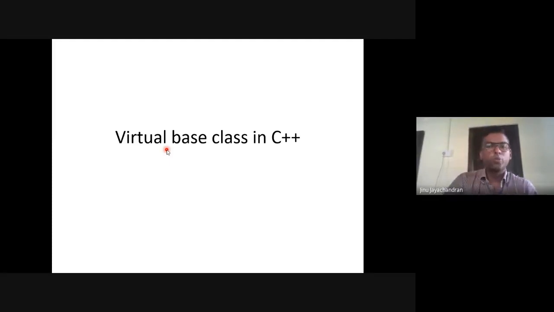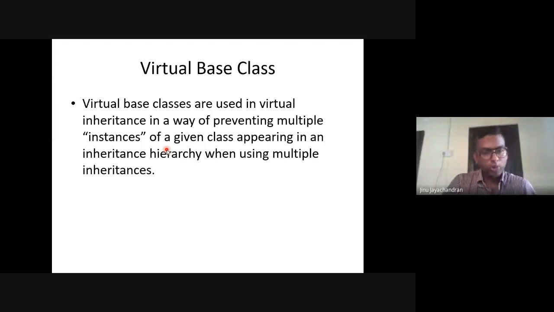Virtual base classes are used in virtual inheritance as a way of preventing multiple instances of a given class appearing in an inheritance hierarchy when using multiple inheritance. This is a very long statement, but you will understand it when I do the program.